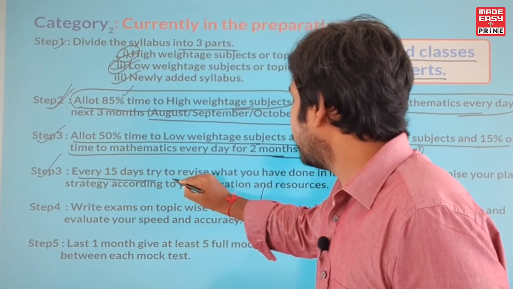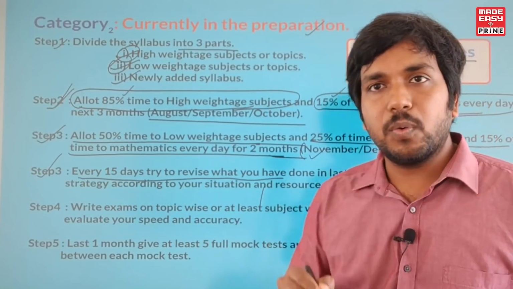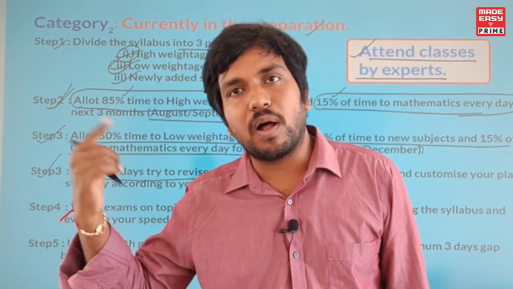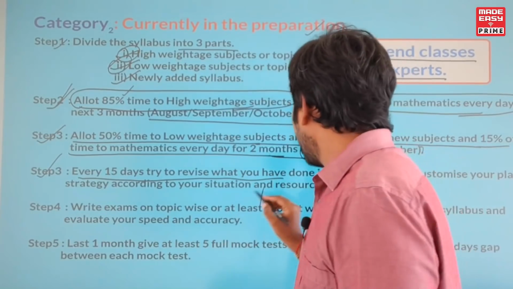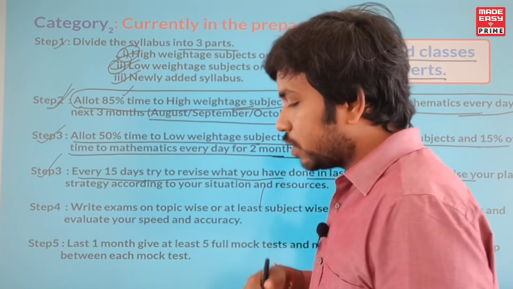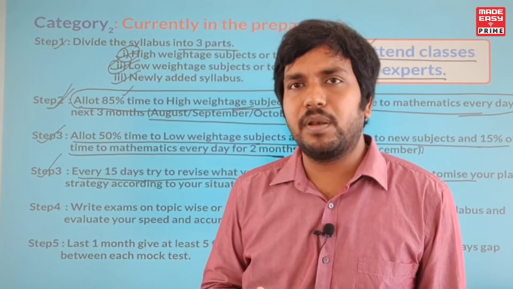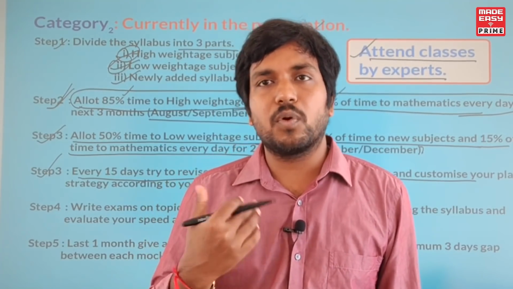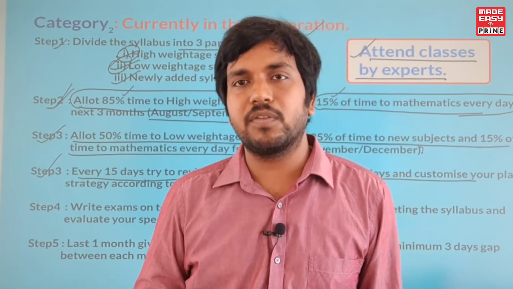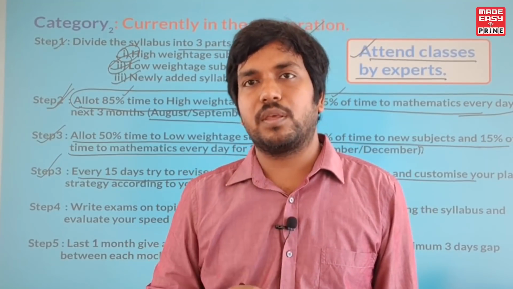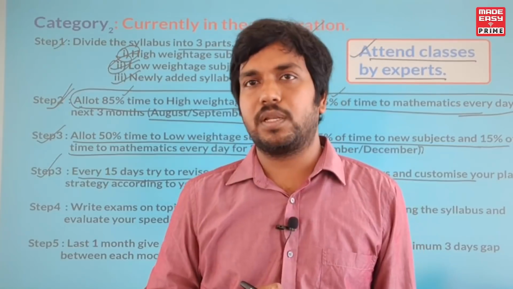The third step is every 15 days. In fact, this is going to be common for you as well as the students who fall in category 1. Everybody has to follow this one. That is, customize your plan after every 15 days. Once you give the exam, you will understand what your status is. From there, you have to change your plan according to your situation.